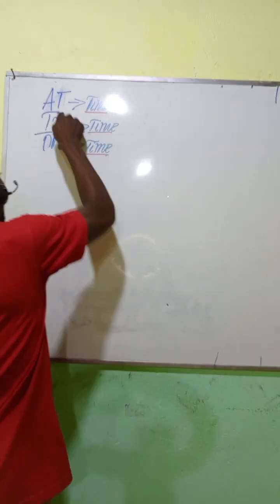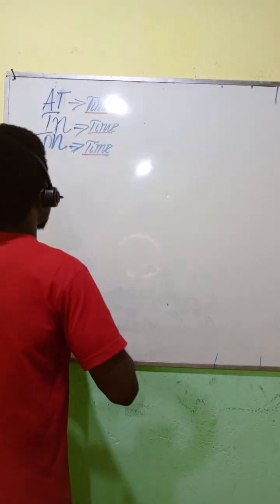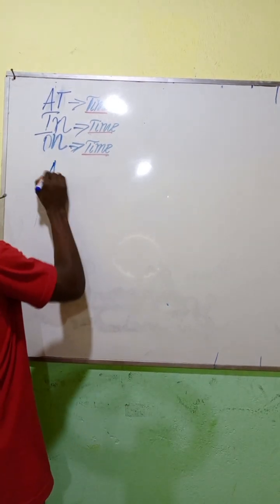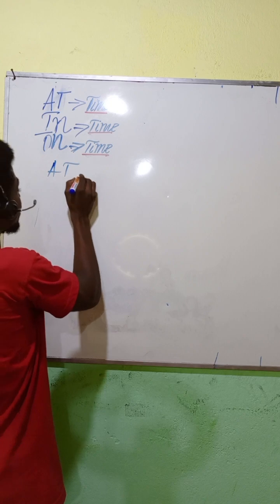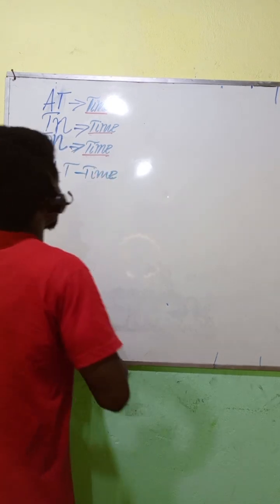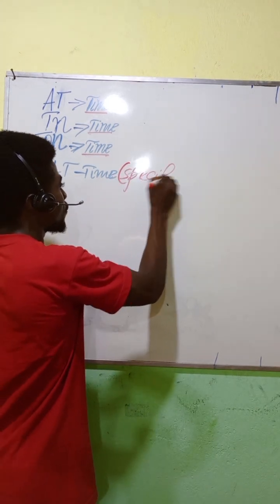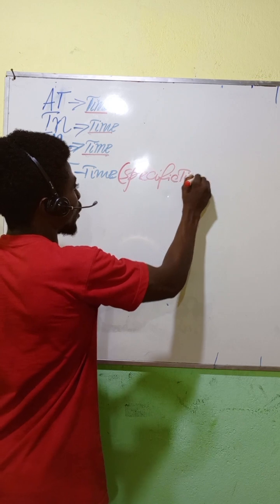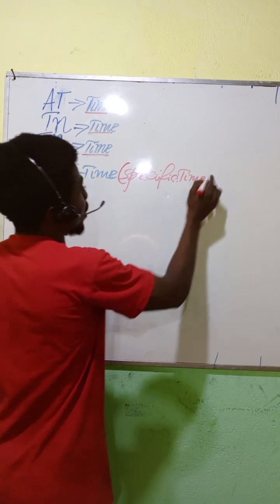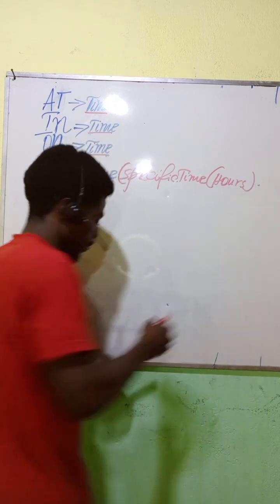So we have at, which indicates time. Let's talk about at when it indicates time. We're talking about specific time, like hours.